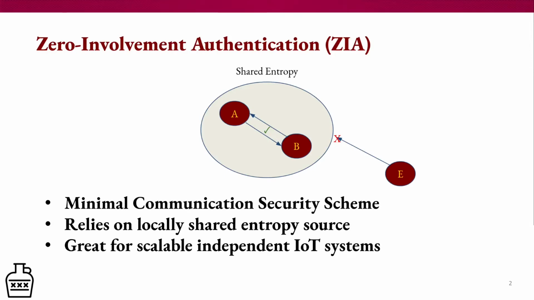The first thing we're going to be discussing is what is zero-involvement authentication. Zero-involvement authentication is a minimal communication security scheme that relies heavily on a shared local entropy source. Meaning, to authenticate onto a network or establish communication with a device using that ZIA scheme, you need to know the entropy source, you need to synchronize with said device with the entropy source, and you need to have the same bit generation algorithm that was used to create the key. All three of these add a layer of security that other security schemes don't offer.